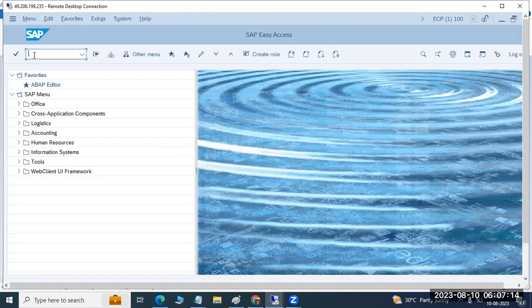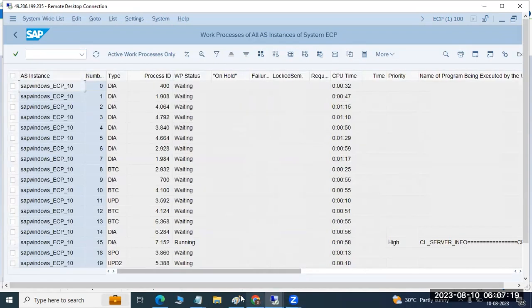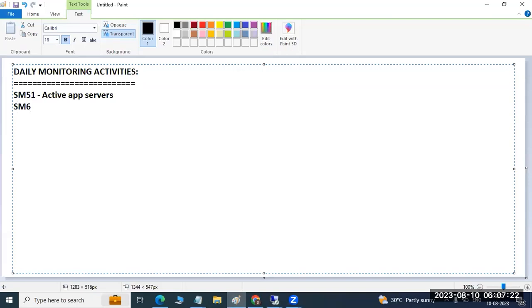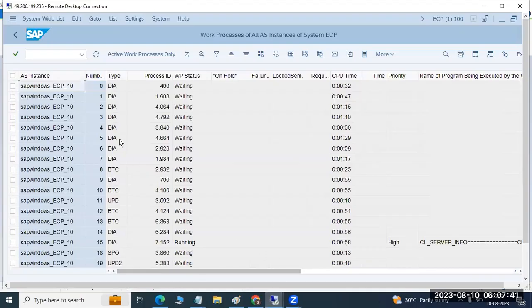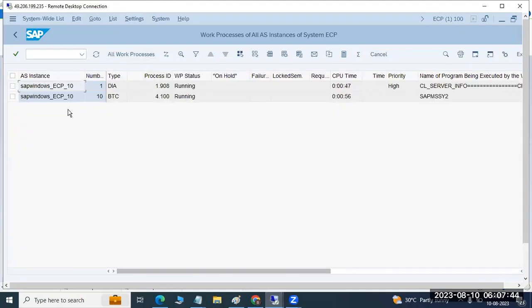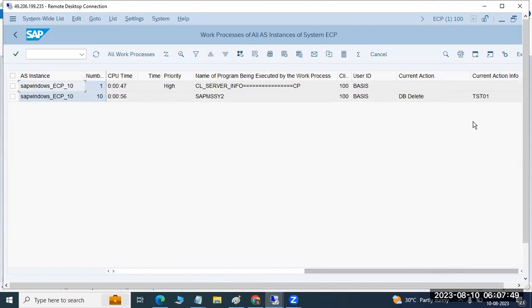The next one is SM66, the global work process overview. It's very important. In SM66, we can check whether there are any active work processes in private mode or not. If you go to the active ones, you can see whether any work process is in private mode or not.